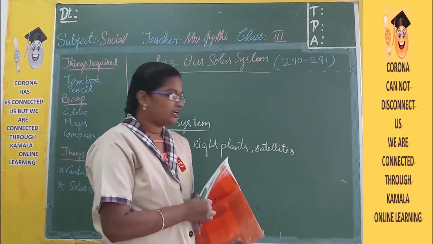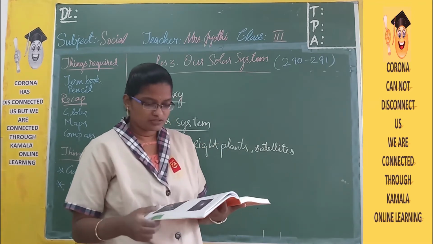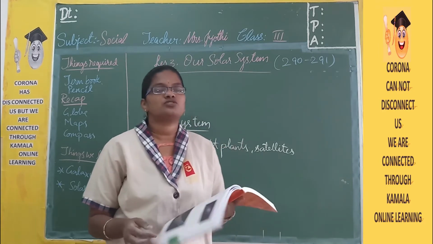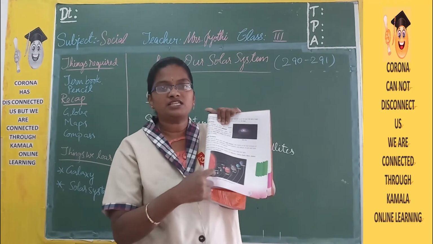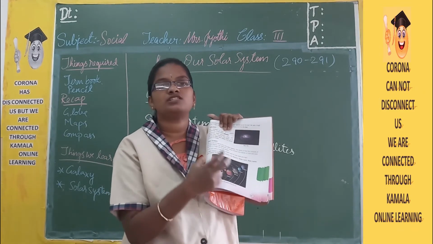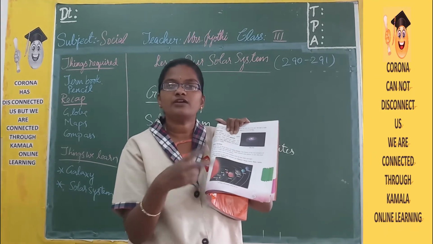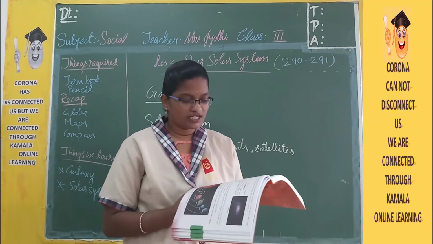So here, along with the Sun, 8 planets, we even have satellites, and pieces of rock and dust. So in this solar system, not only these planets, you can also see some stones, that is nothing but asteroids, and dust particles will also be moving around. So all these things come under the solar system.